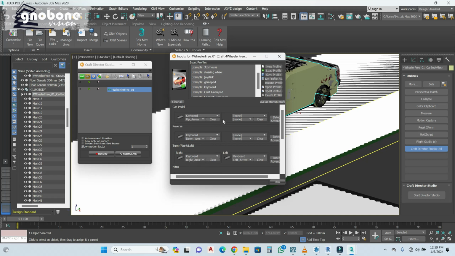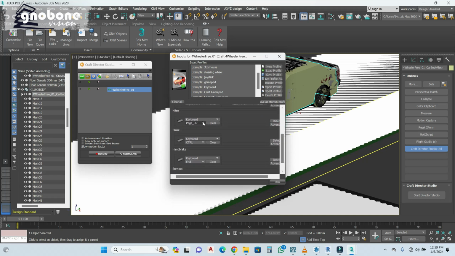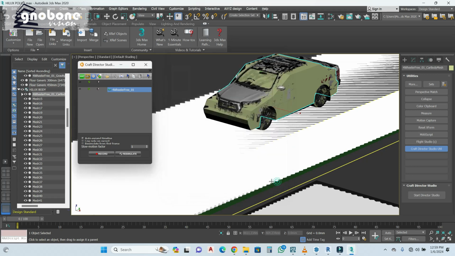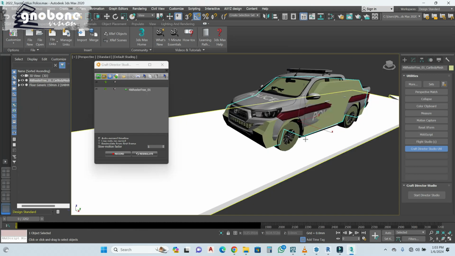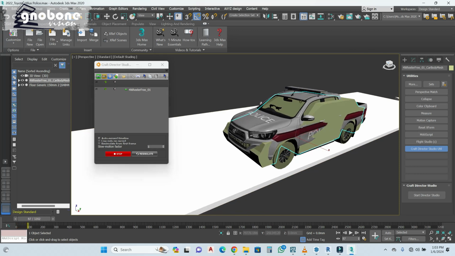As you can see, everything is keyboard here, left, nitro. This is the brake is control, and handbrake is end. I'm sure you know all that in your keyboard. So let's close this once we're done. So when everything is set up, all you just have to do is hit record to be sure that everything is set. So you can see that everything has been linked and set up.